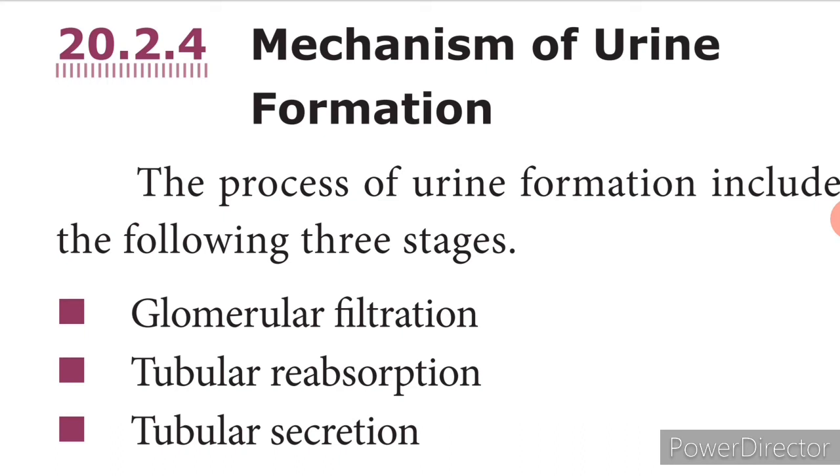Here the filtration of the blood through the epithelial walls of the glomerulus and the Bowman's capsule takes place. Since it takes place in the Bowman's capsule and glomerulus, it is called the glomerular filtrate, and this consists of both essential and non-essential substances.